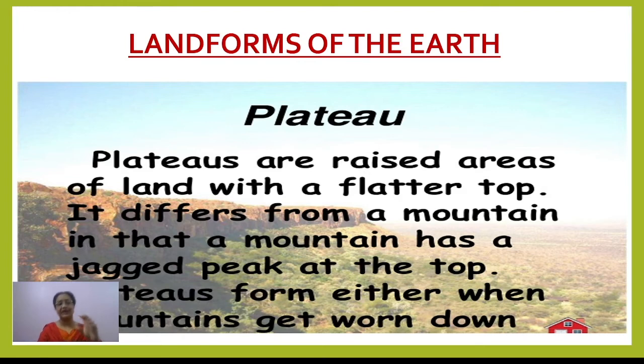Generally we use the word highlands, but highlands is not the correct term for this, because highlands means it can be a hill, it can be a mountain also. Basically, tableland is the correct word for it. Tableland means it looks like a table, right? Or the tables we use at our homes and offices. The top is always flat, and the sides can be both gentle as well as steep, right?